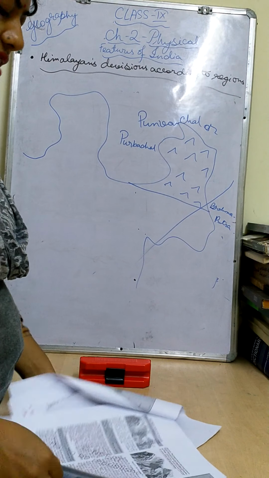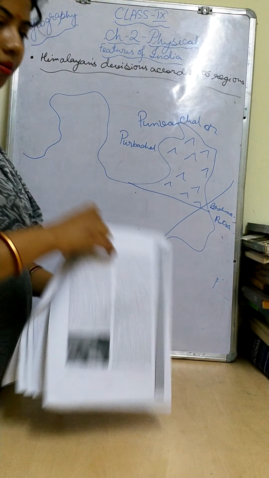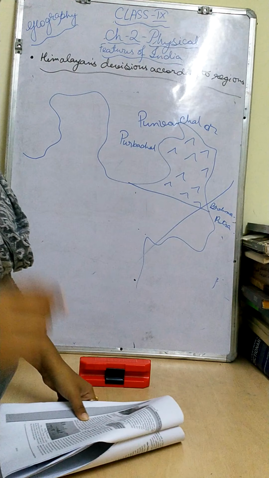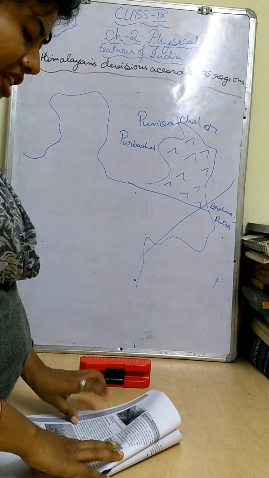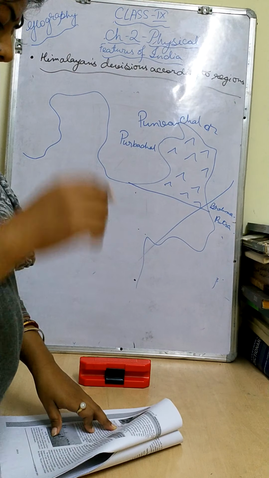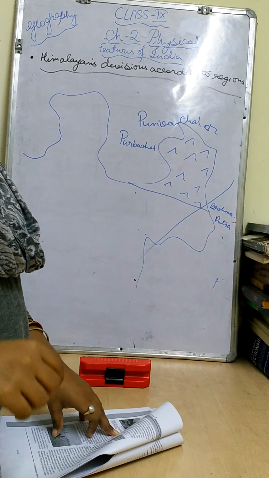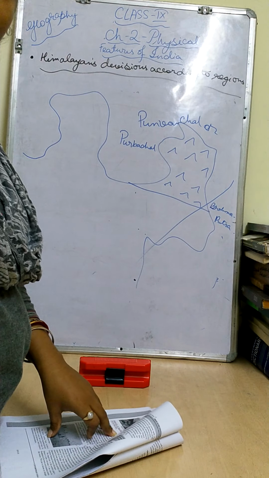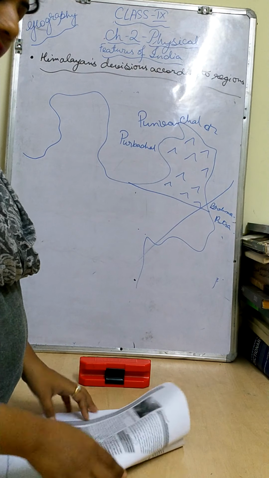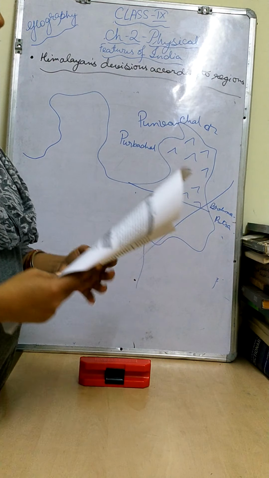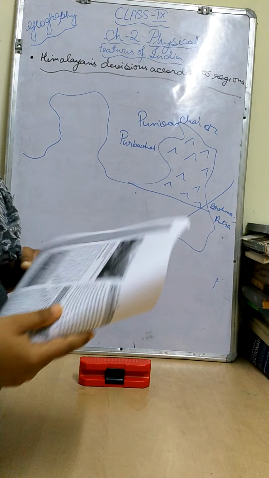The Purvanchal comprises some specific hills. What are they? The Patkai hills, please underline that, Naga hills, Mizo hills, and Manipur hills, and also the Garo, Khasi and Jaintia hills. Even if the name has not been given, you should also mention it.